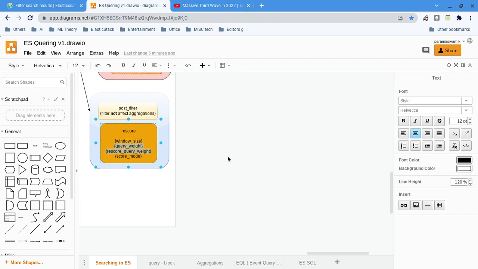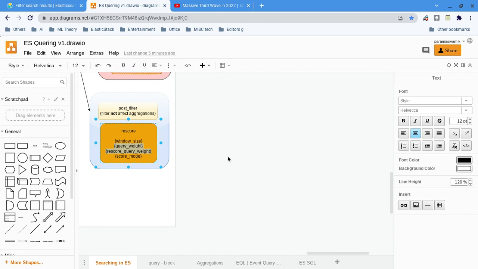The query weight is the one without the post filter, and the rescore query weight is calculated after the post filter. We can specify what value we need. I'll show the demo.